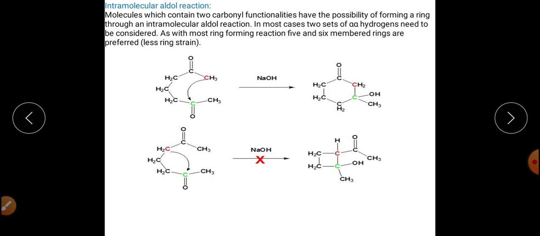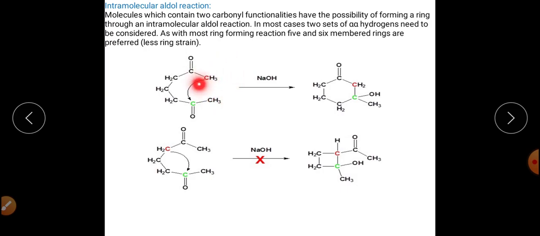Right now there are two carbons, this carbon is also bearing hydrogen and this carbon is also bearing hydrogen. If the acidic hydrogen is removed from this particular carbon, it will get converted into CH negative, and that CH negative will attack this particular carbon, right? So when the ring is closed after formation of this one, the size of the ring will be, this is one carbon, this is second, this is third, and this is fourth. That would be the formation of a 4-membered ring.